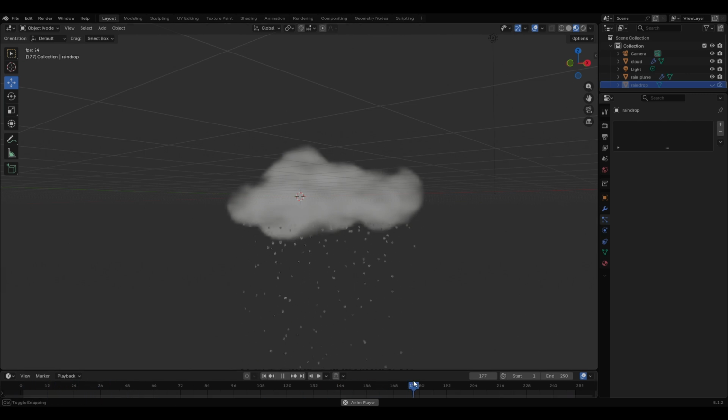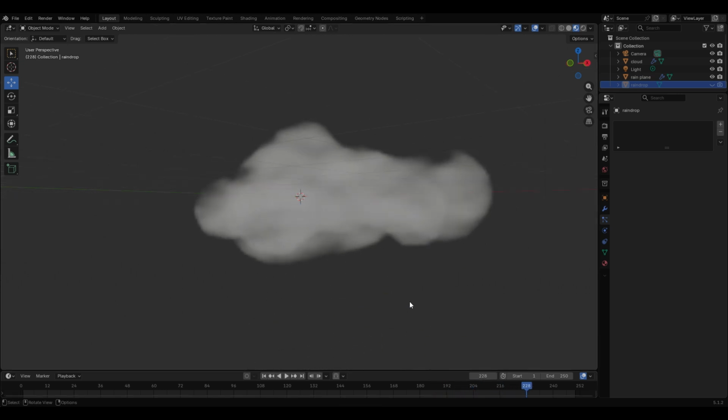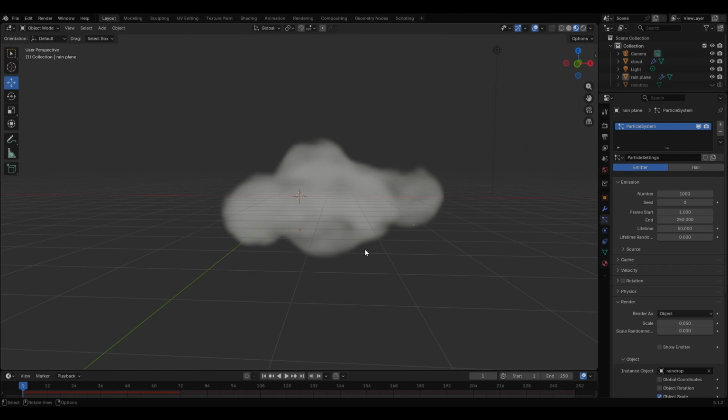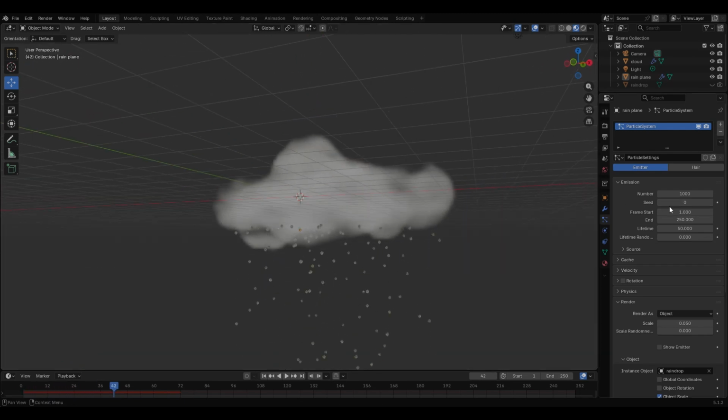And you will also see at the end, or actually before we hit the end of the animation, it will stop raining. So we need to adjust some settings here. Set the end to the end of your animation. So in my case it's 250, just a standard length. And now it will rain until the end. You can also increase the number of the raindrops. Let's set it to 2000.